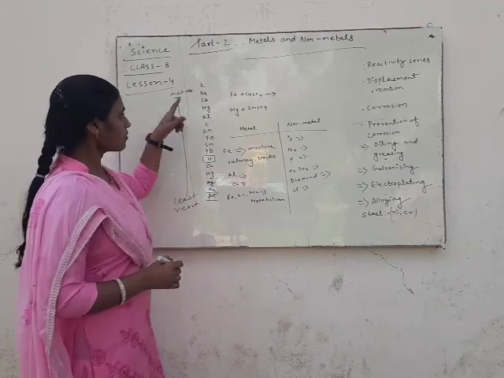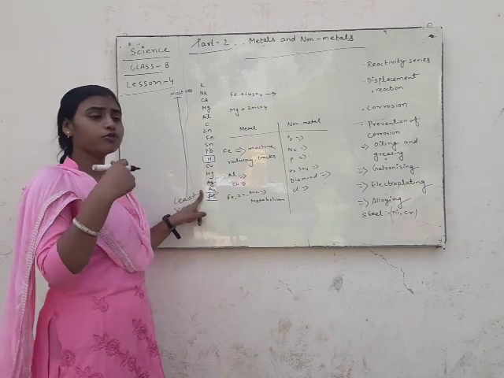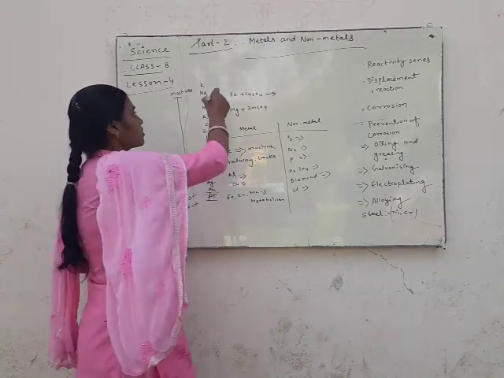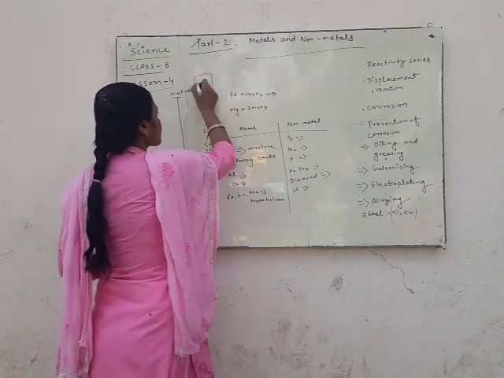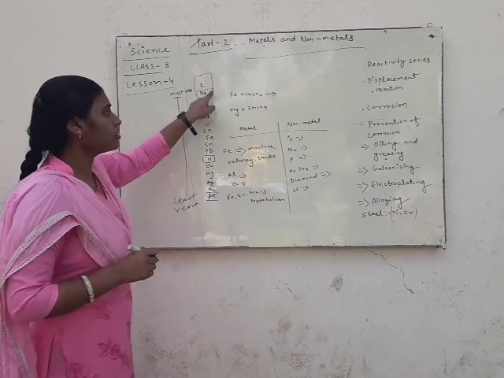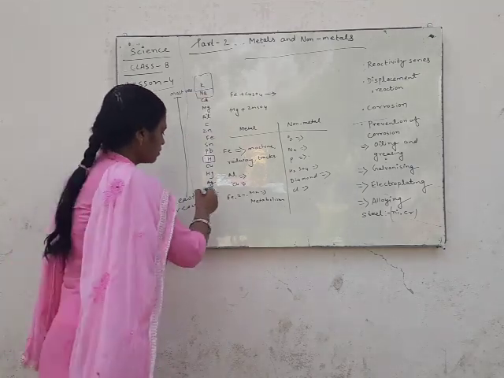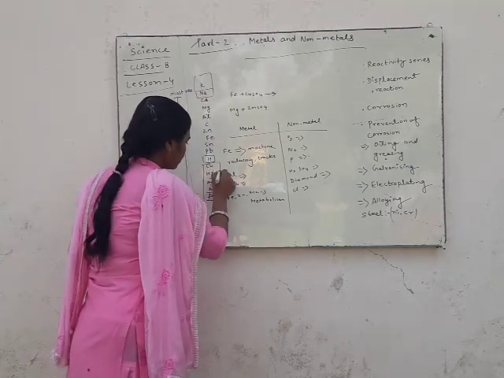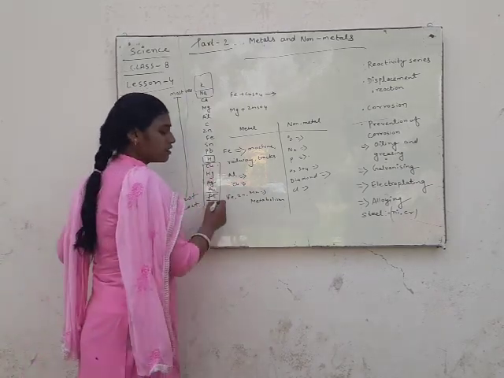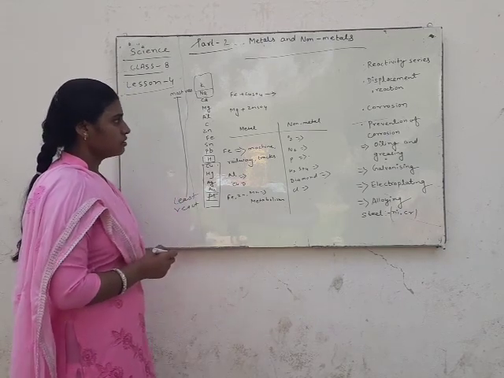So this is the series according to their reactivity, in which the uppermost metals are more reactive and below hydrogen the metals are less reactive.